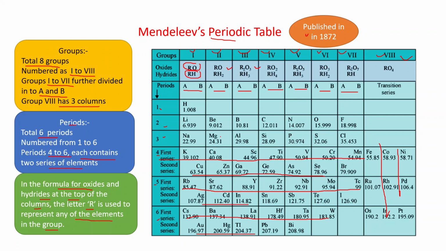According to this, if any element is present in, like, the 4th group, say carbon, then the formula of its oxide will be CO2, and the formula of its hydride will be CH4. Is it clear?